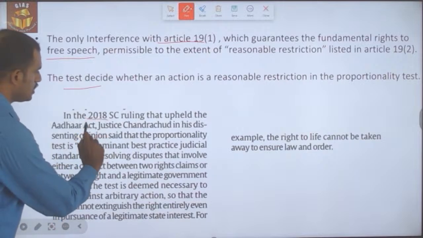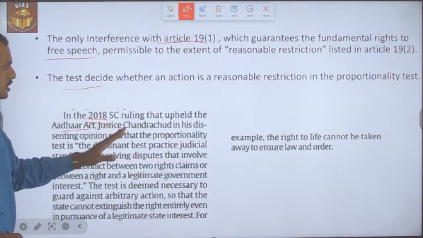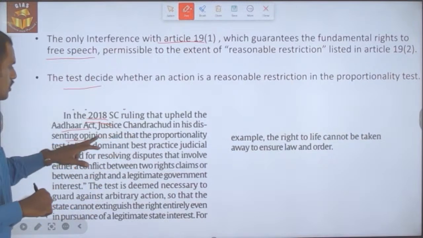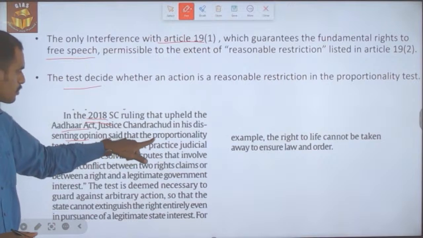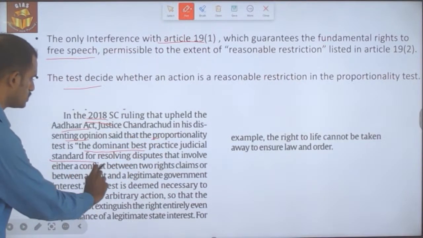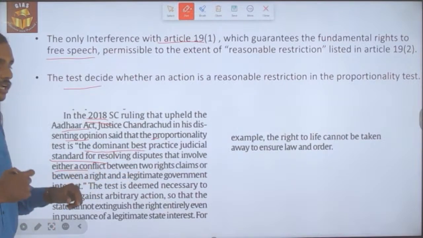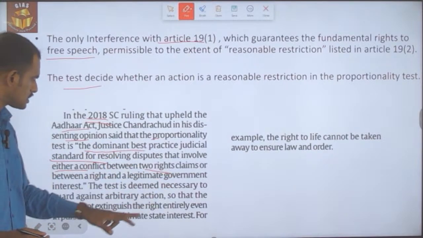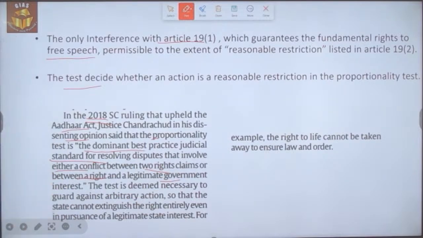In 2018, the Supreme Court ruling also upheld the Aadhaar Act, in which Justice Chandrachud, who gave the dissenting opinion, said that the proportionality test is the dominant best practice of judicial standards for resolving disputes that involve either a conflict between two rights claims or between a right and the legitimate government interest.